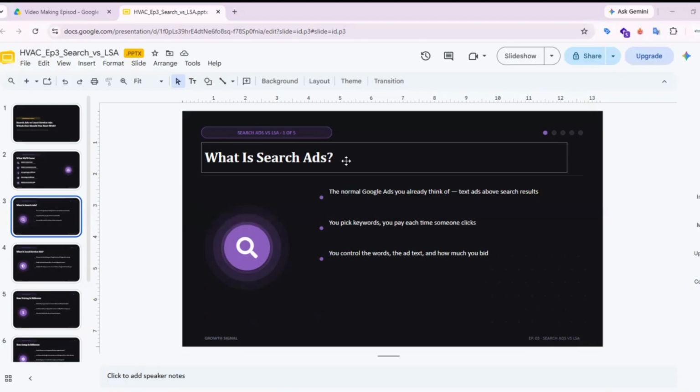You are in control here. You choose the words, keywords. You write the ad copy. You set how much you pay per click.